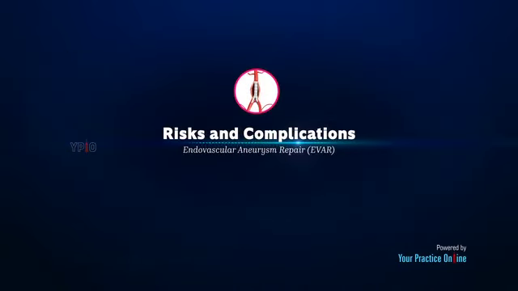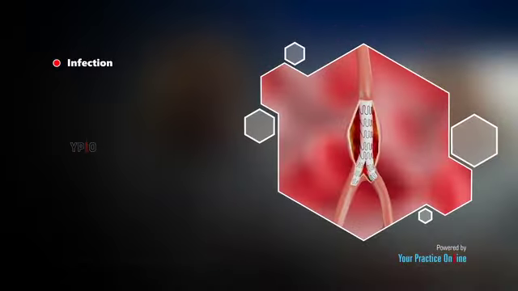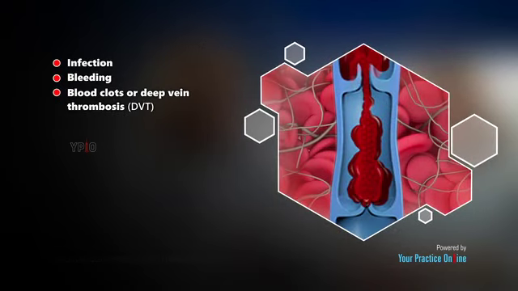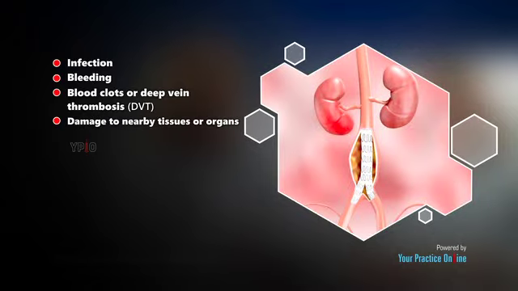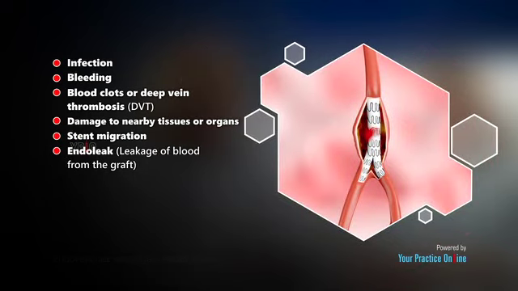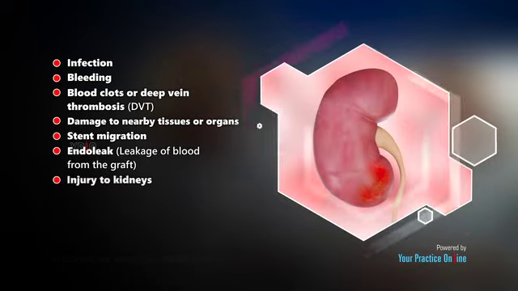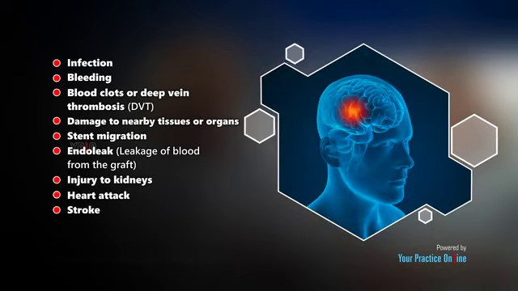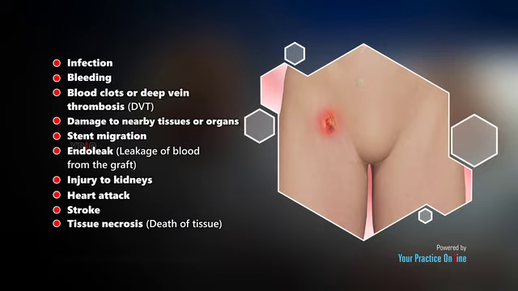Risks and complications. Endovascular aneurysm repair is a relatively safe procedure. However, as with any surgery, some risks and complications may occur, such as the following: infection, bleeding, blood clots or deep vein thrombosis (DVT), damage to nearby tissues or organs, stent migration, endoleak, leakage of blood from the graft, injury to kidneys, heart attack, stroke, tissue necrosis, death of tissue.